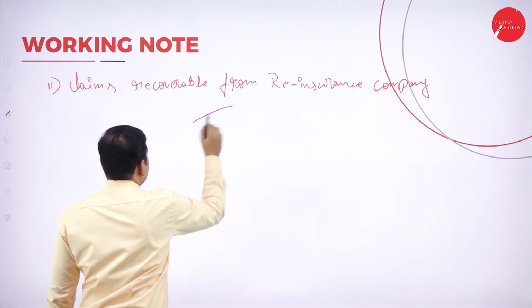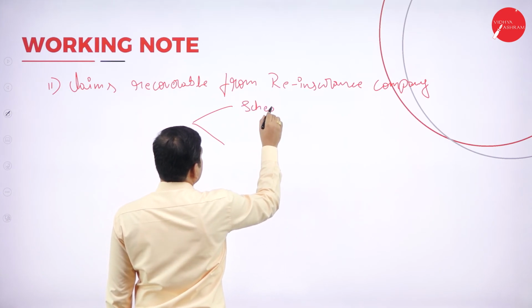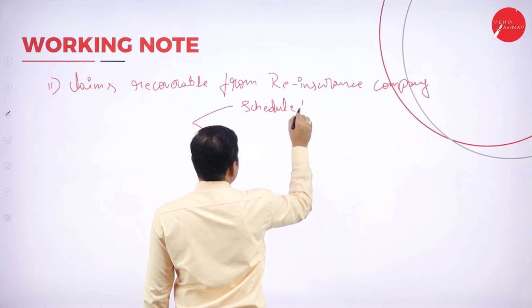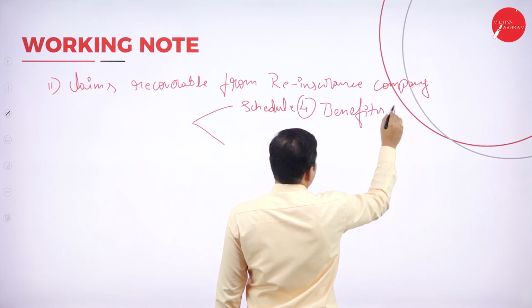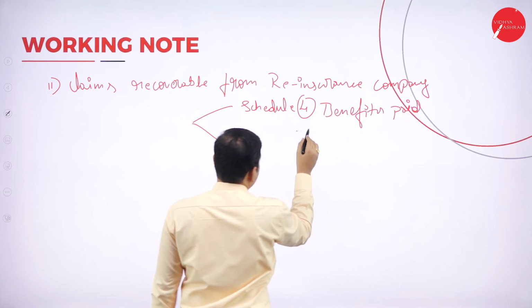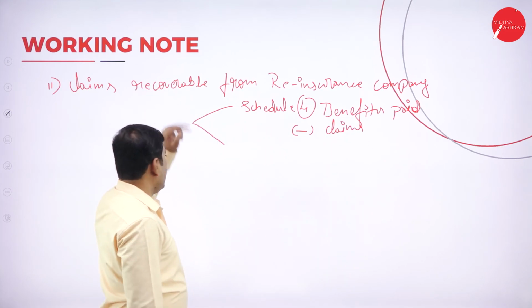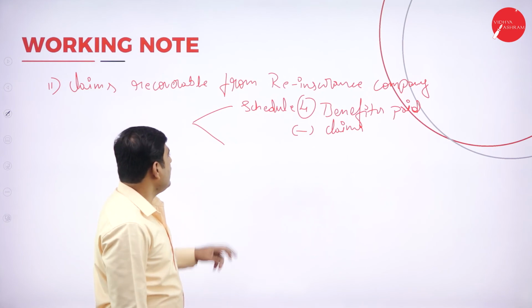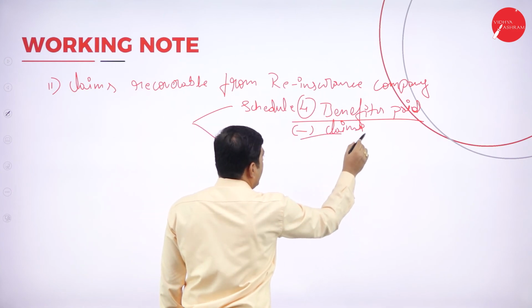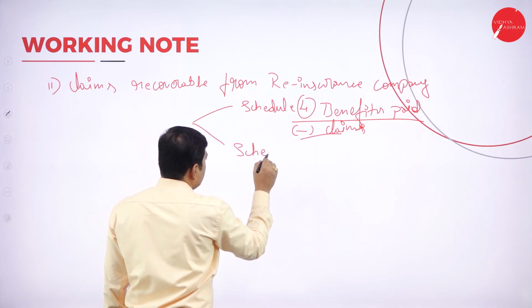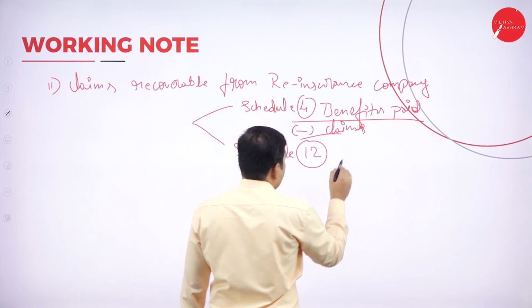See here, under schedule number 4, benefits paid, minus from claims. Again, show it in schedule number 12, treat it as current assets.